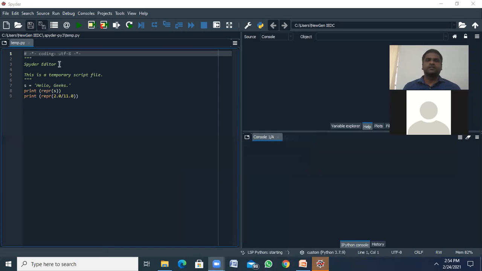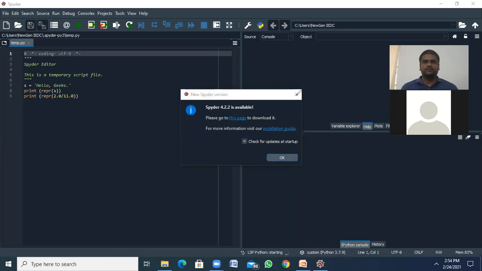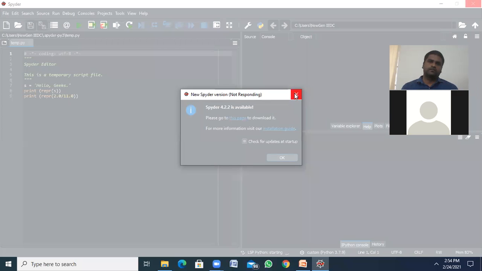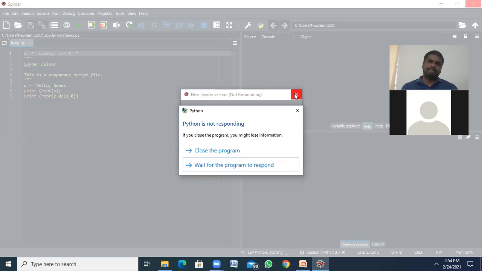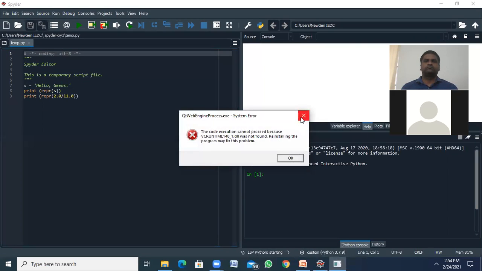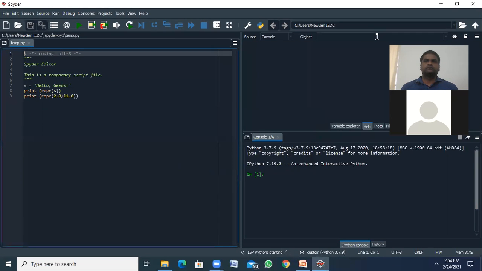See the left side, this entire area is called the editor, and this lower right is the console, that is your interpreter.